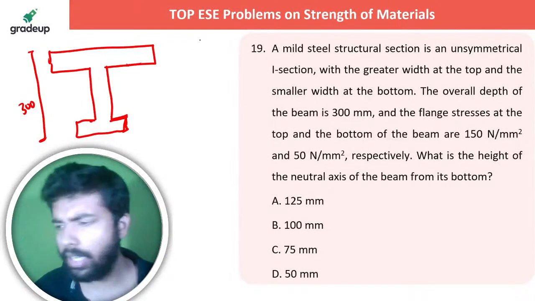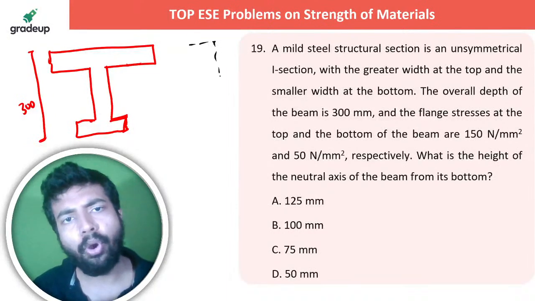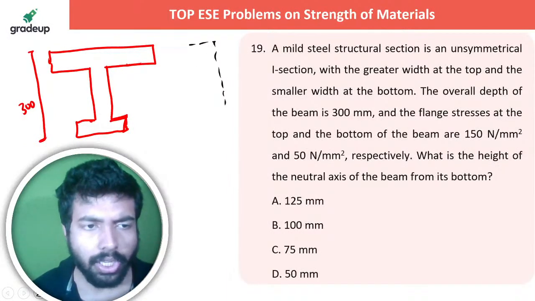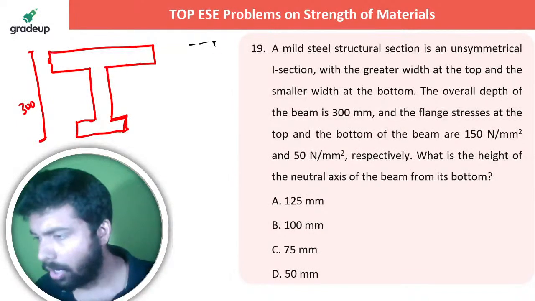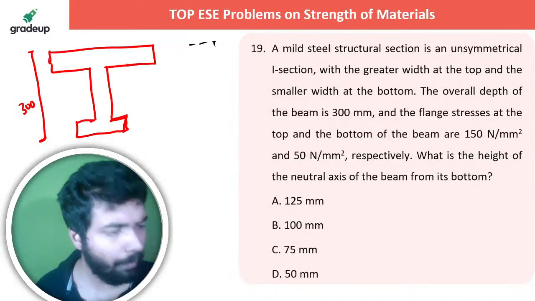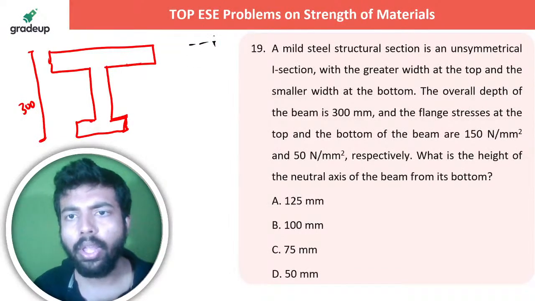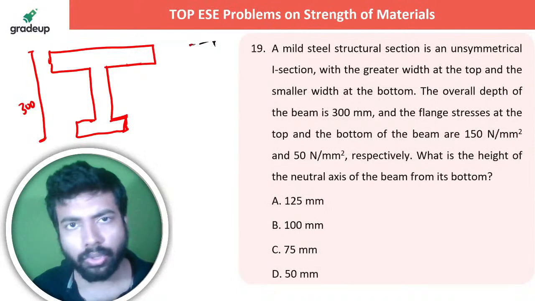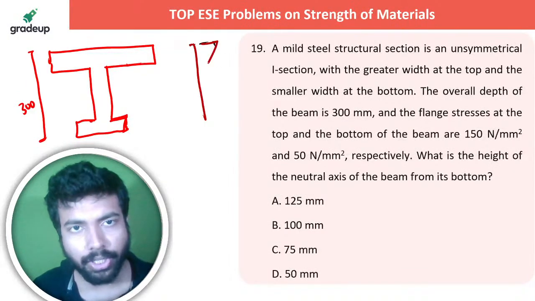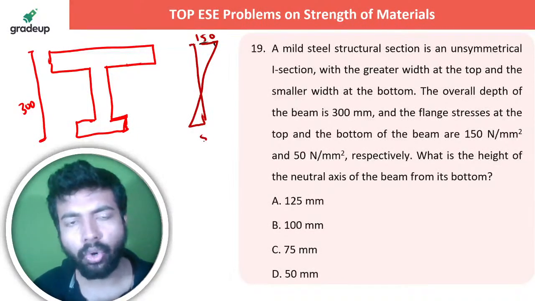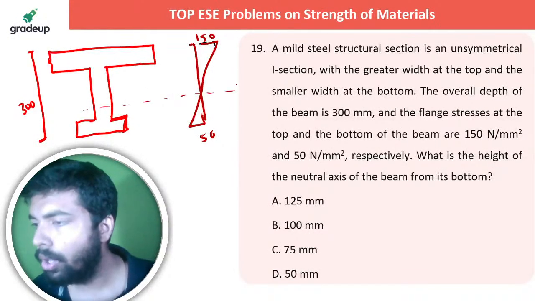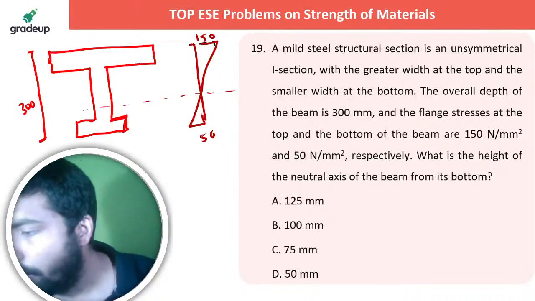Let me know in the live chat section. Is there anything in the question? Just plot the diagram, and your work will be done. Whatever the stress diagram is, just plot it, your job is done, right? At the neutral axis, you know that it is 0. At the top it is going to be 150, at the bottom 50, but at the neutral axis, wherever it is, it is 0. So just from this easy symmetry you can get it.